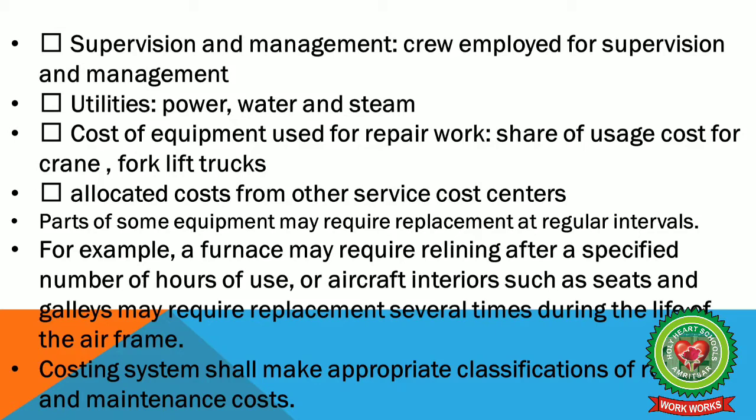Part of some equipment may require replacement at regular periodic intervals. For example, a furnace may require relining after a specified number of hours of use, or aircraft interiors such as seats and galleys may require replacement several times during the life of the airframe. Costing system shall make appropriate classifications of repairs and maintenance costs.